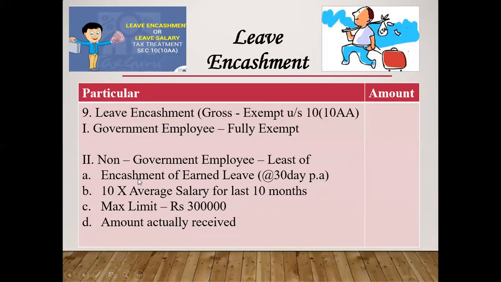Whatever the exemption, encashment of earned leave at the rate of 30 days per annum, 10 multiplied by average salary of last 10 months, maximum limit 3 lakh, and actually received. That means from A, B, C, D, whatever the amount we receive, whichever is lower, that will be exempt.